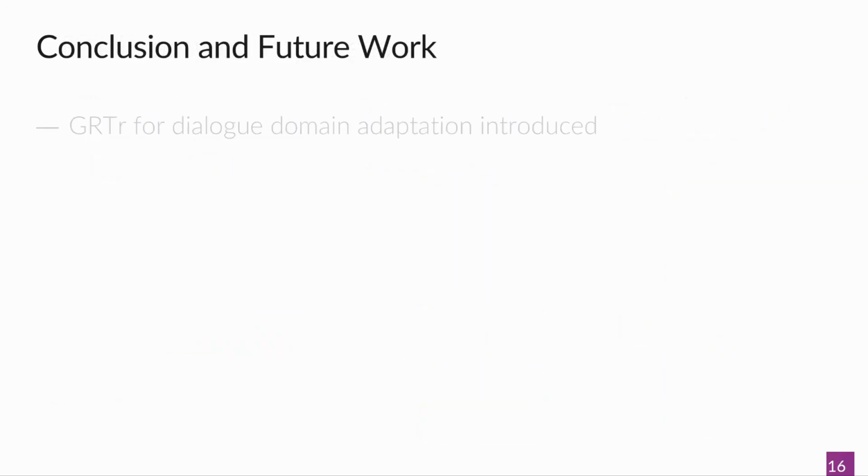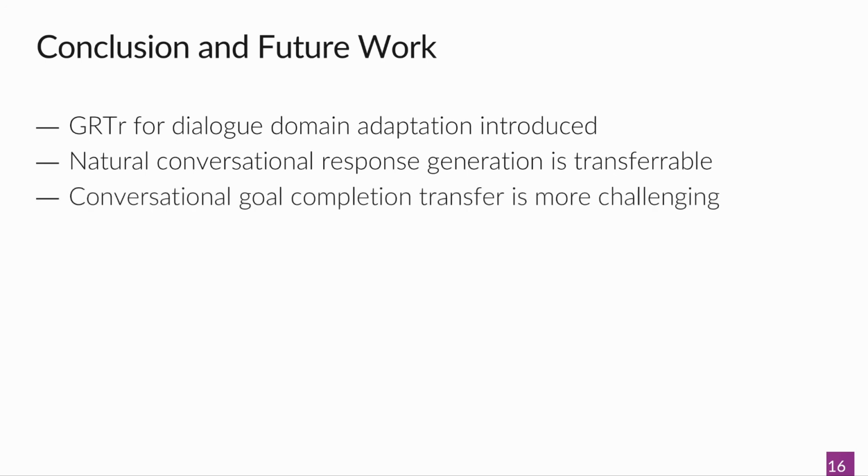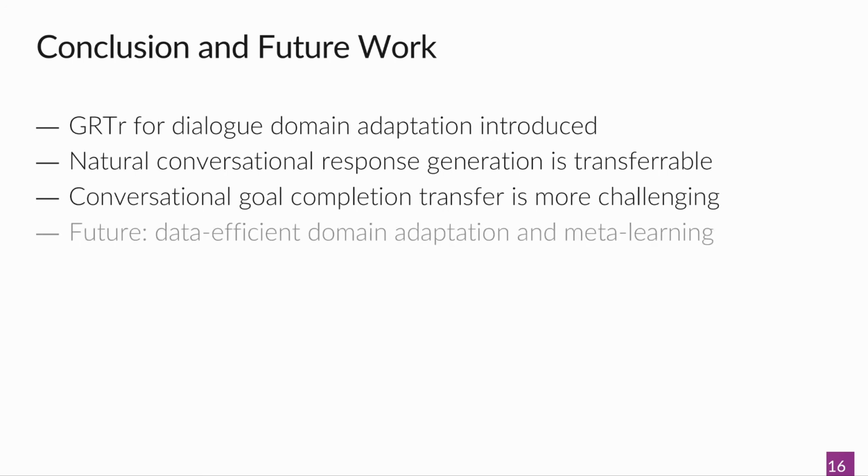So to recap, we have presented a hybrid generative retrieval model for dialogue domain adaptation. We saw that it's able to generate natural and diverse responses in a variety of domains, but still, we saw that conversational goal completion remains an open problem for transfer learning approaches. And in the future, we would like to explore ways to be even more data efficient in domain adaptation in terms of the amount of support data, for example, in the few-shot or zero-shot setups. We think that meta-learning could be an appropriate technique for that.